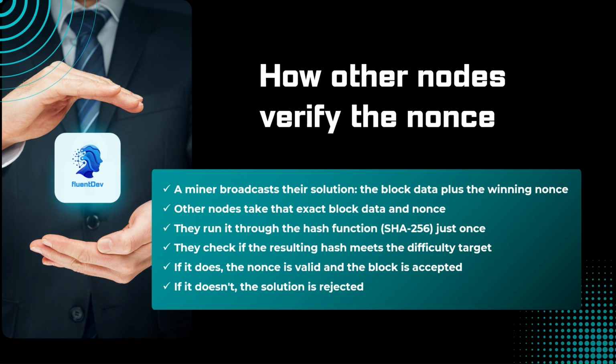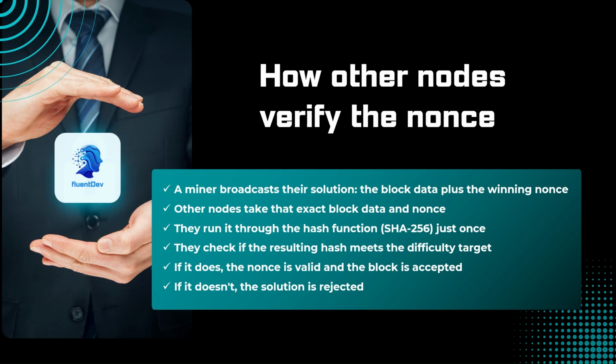Now, here's the brilliant part about all this. Finding the nonce requires billions of guesses and massive computational power. It's expensive and time consuming, but actually verifying the nonce just requires a single calculation. Once the miner finds the correct nonce, it's very quick to verify. So this part is actually cheap and fast. This asymmetry, hard to solve but easy to verify, is what makes proof of work both secure and efficient for the network.